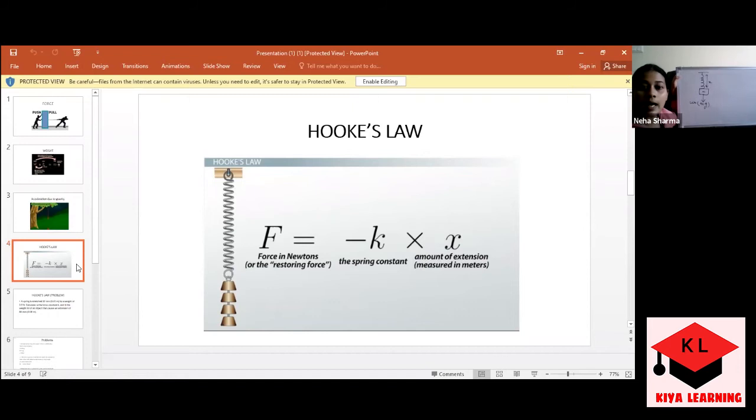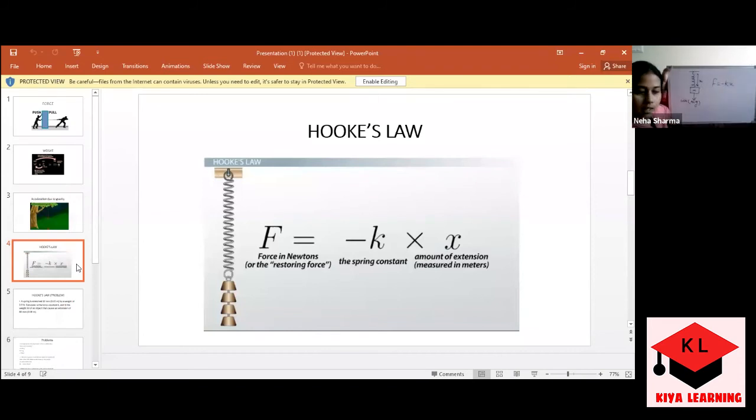According to Hooke's law, the force applied on a body, and that force is basically a restoring force. Now what is restoring force? When I have a spring in my hand, I'm stretching it. If I'm stretching it, after some time when I release it, it again retains the same shape and size. So definitely there must be some sort of force acting on it that is helping it to regain the same state, and we will call it a restoring force. So this formula is for the restoring force: F is equal to minus kx.